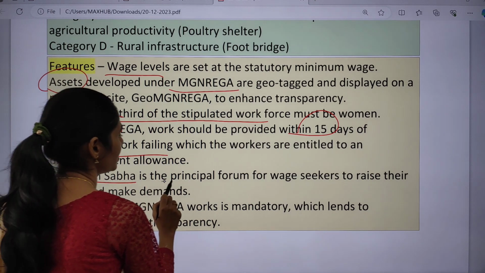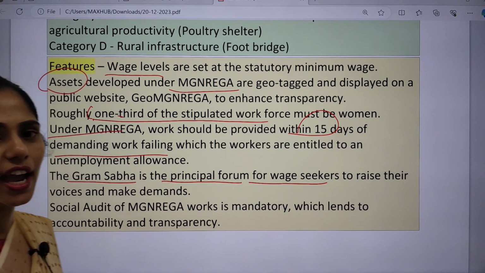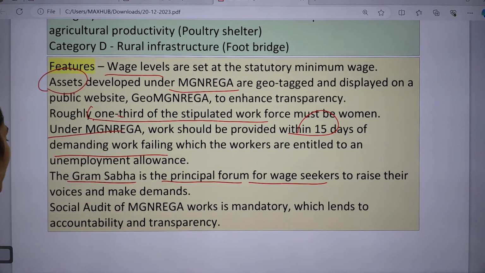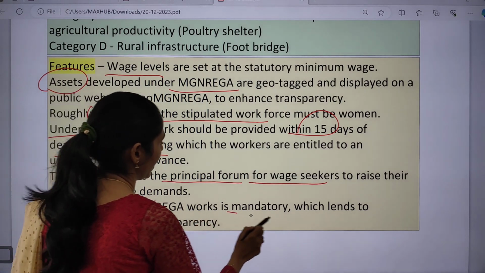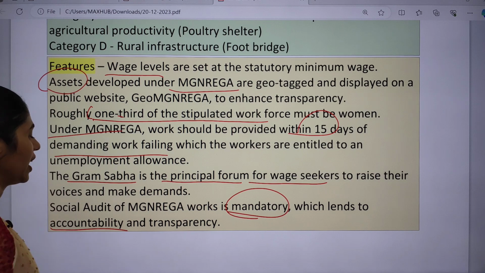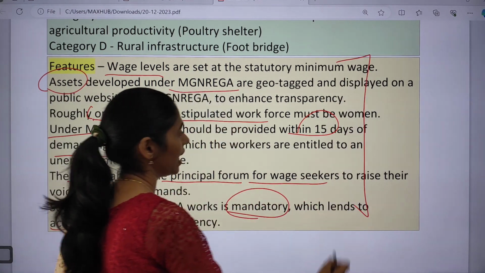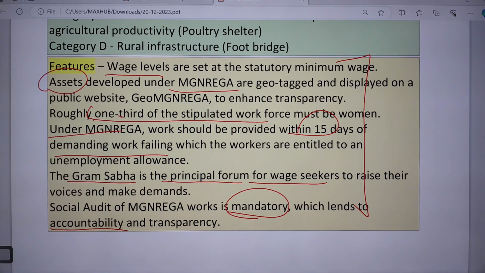The Gram Sabha is the principal forum for wage seekers to raise their voices and demands. Social audit is mandatory, and it lends accountability as well as transparency. So these are some important facts regarding the MGNREGA scheme. Okay, these are very important.